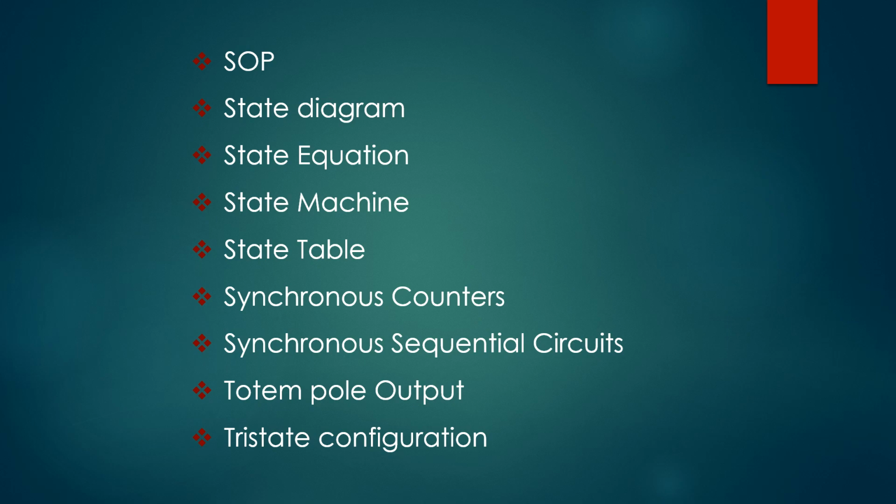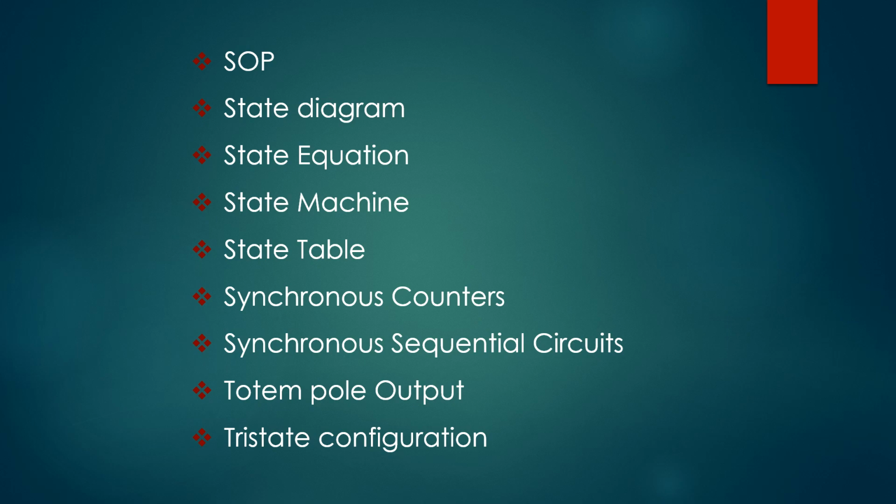Next one, state diagram. It is a graphical representation of state changes that occur in a sequential circuit. Next one, state equation. It is also known as the application equation. It is an algebraic expression that specifies the condition for a flip-flop state transition. The left side of the equation represents the next state of the flip-flop, and the right side the Boolean function that specifies the present state conditions that make the next state equal to 1.